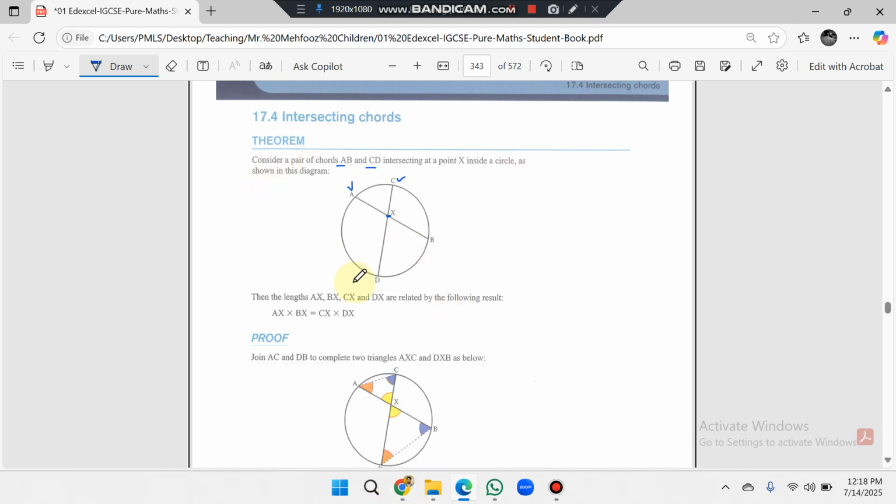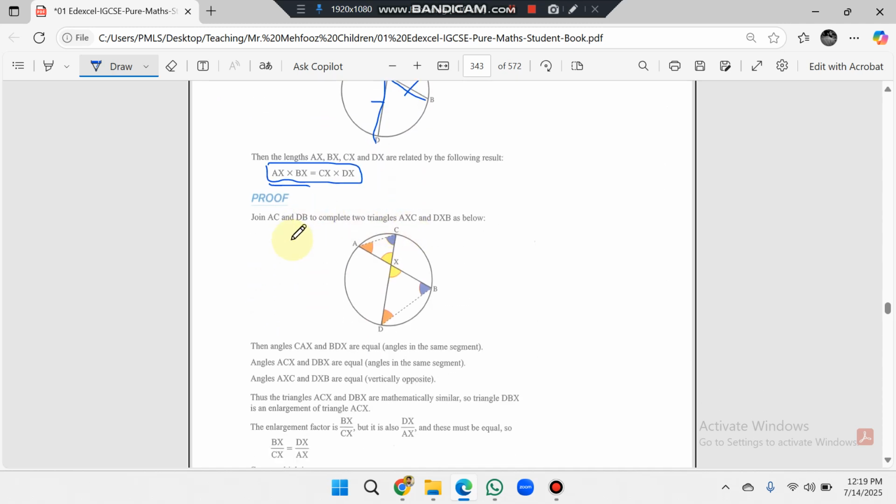So after that, the lengths AX, BX, CX and DX are related by the following result, and the result is that AX multiplied by BX is equal to CX multiplied by DX. This is the relation between the pairs of the chords, right?